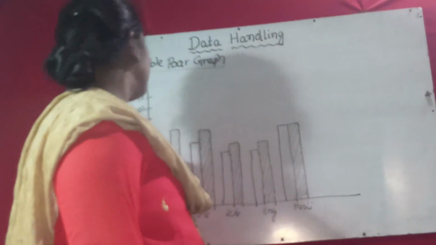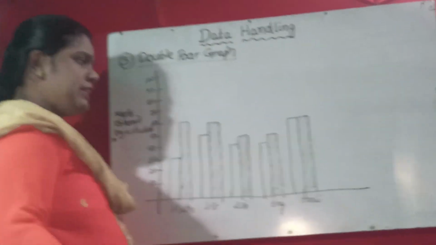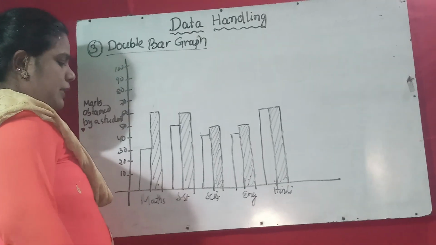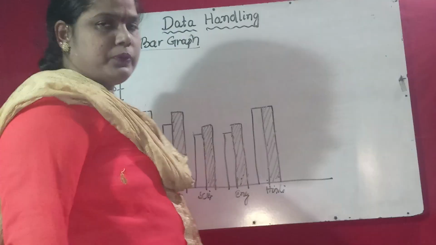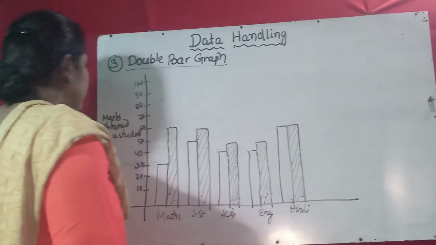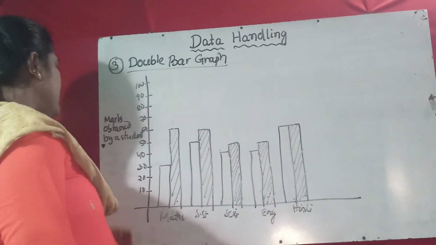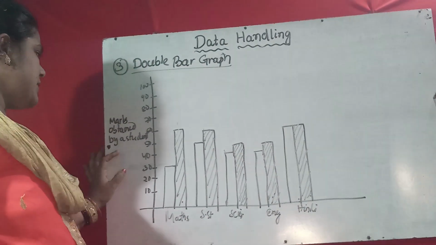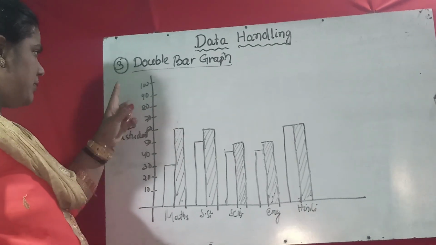So now, the double bar graph. It is the same as a bar graph, but here there is a comparison of two pieces of information simultaneously. Here, in this bar graph, the marks obtained by a student are given.